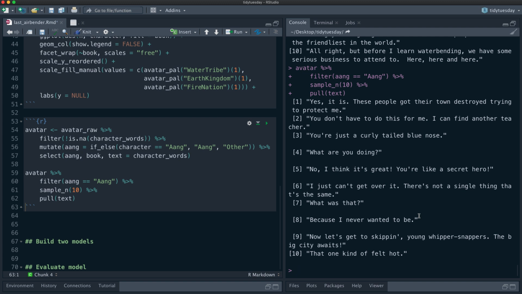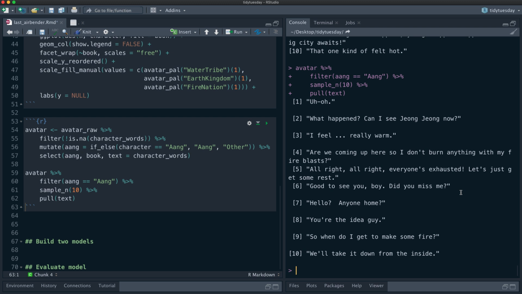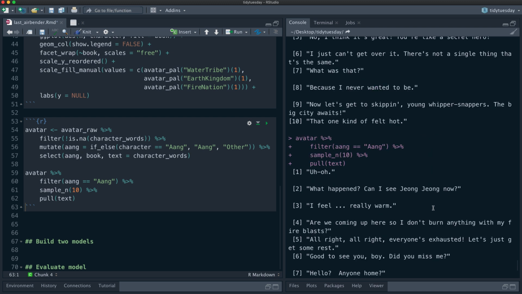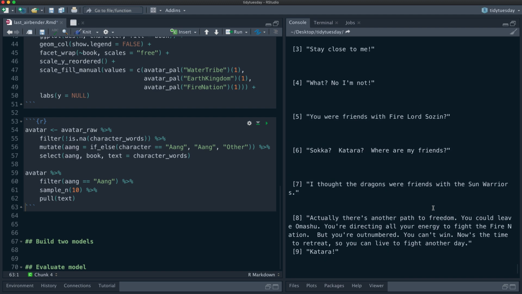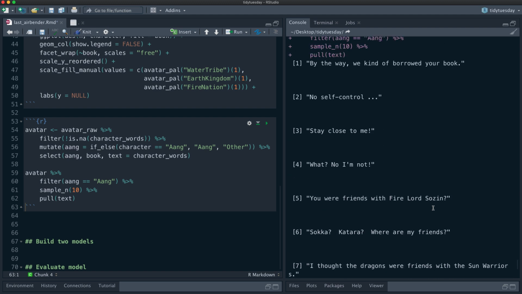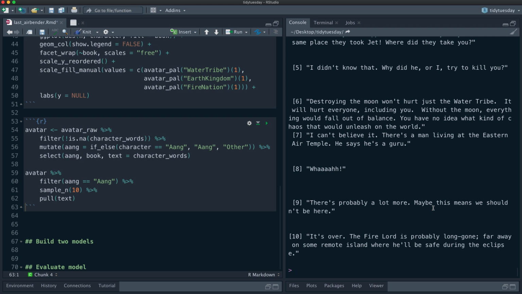Just think about looking at this: how hard would it be for you as a human being to tell whether this was spoken by Aang or by one of the other characters? Even if you're someone who knows the show, how hard would it be? So this is what I've decided to try to make a screencast to do. We'll see if this is a terrible idea or not.